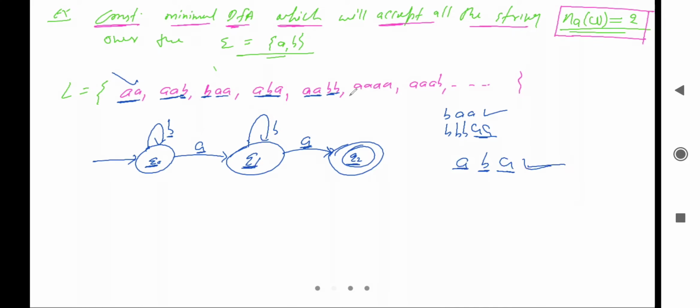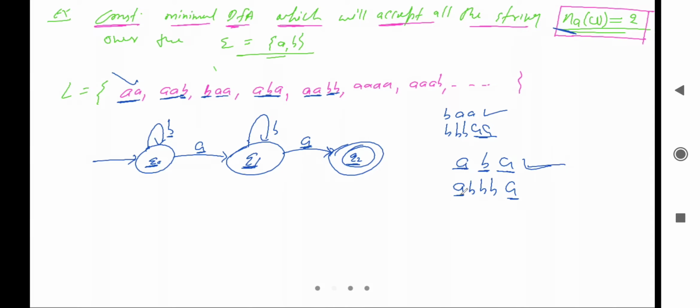What about the next one? Is there a possibility of multiple B here, right? Yes, it is possible, because what is the language? Number of A in W equal to exactly 2. So number of A are exactly 2. उसके बाद B कितने भी हो सकते हैं, right? B कितने भी हो सकते हैं, because there is no restriction over B. So it is also the valid string.